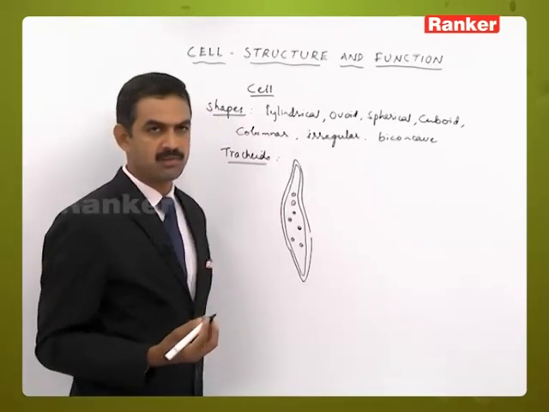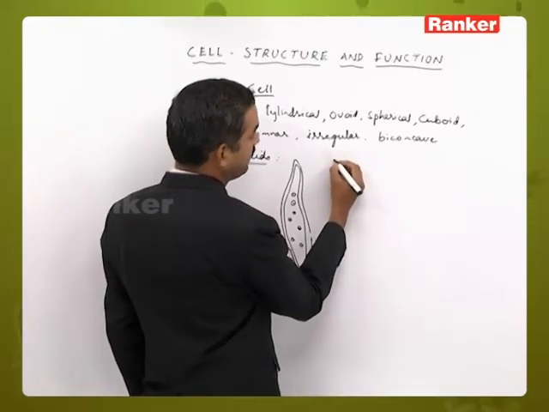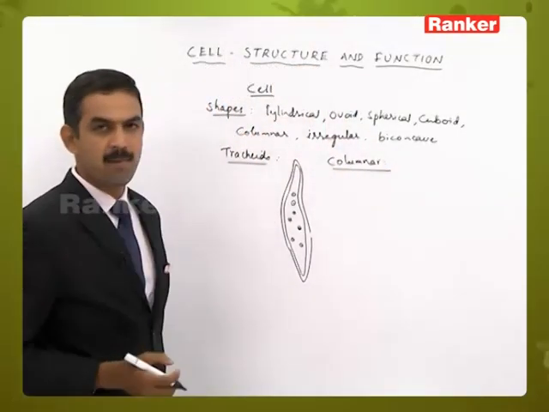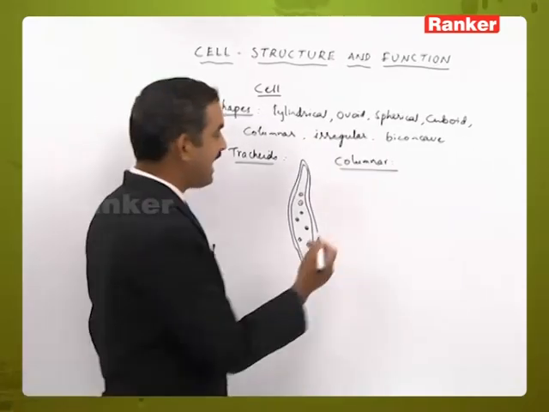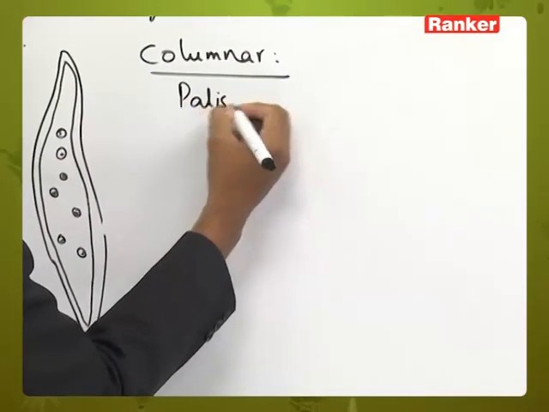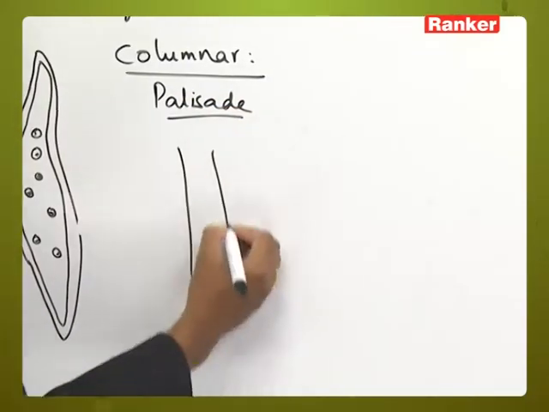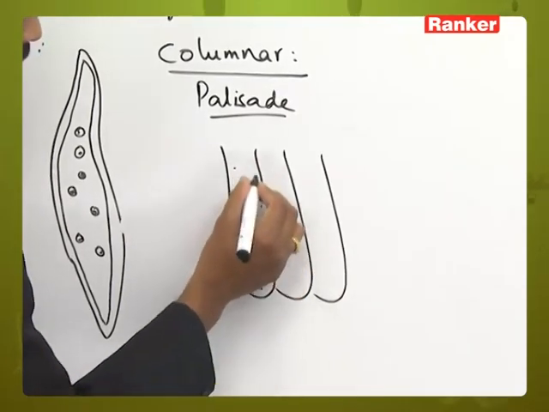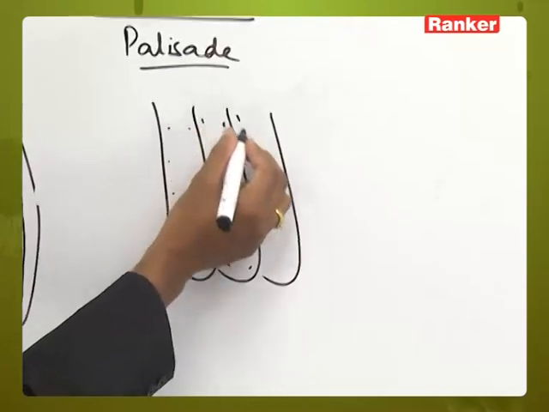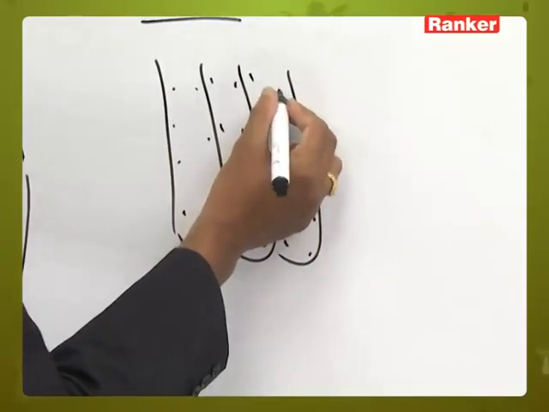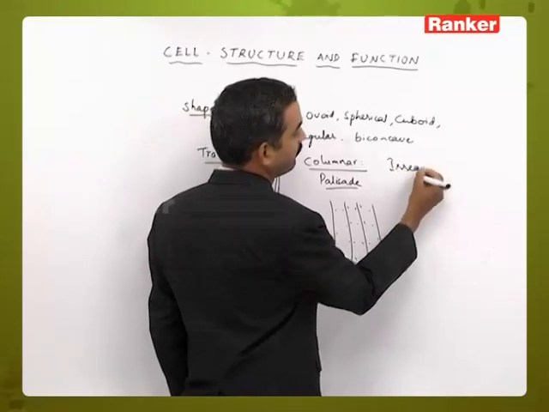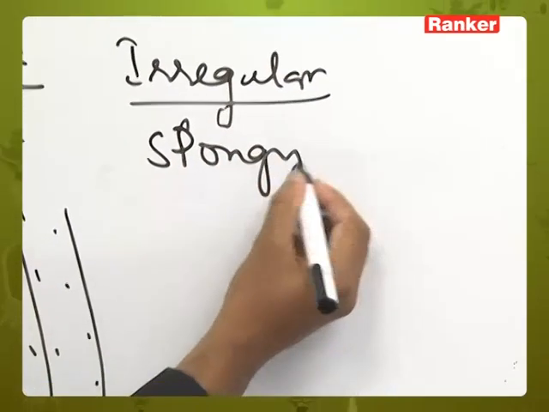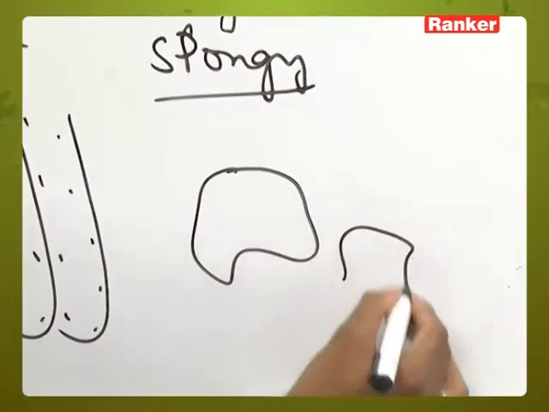So this is one type of shape of the cells, and we can see the cells with a columnar shape. Here in animals we can see epithelial tissue in the columnar shape, and in the same way the palisade parenchyma in the plants, which are columnar in their shape like this. These are the chloroplasts which are near to the cell wall, columnar shape in the palisade parenchyma. And there are some cells which are irregular in their shape, like in the spongy parenchyma, where there is no particular shape related to the cells.